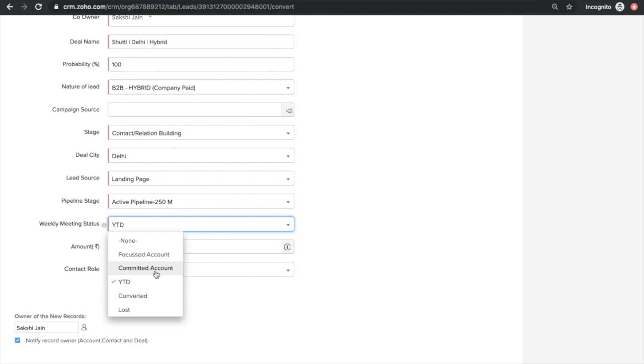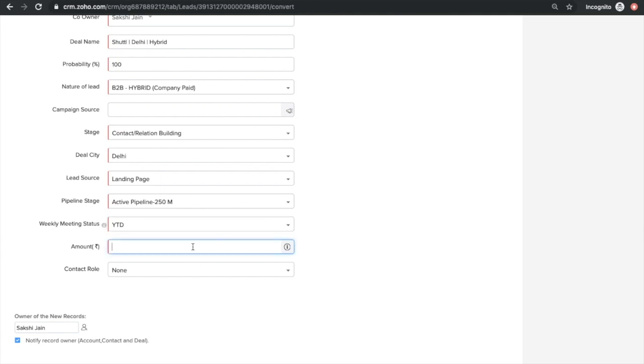But since it's a very early stage of the deal, I have already selected YTD, which is yet to be decided, as a default value. So later in your stages, when you probably reach the ENB or proposal sharing stage, you can change this option to either focus or committed, and we would be fetching the data of focus and committed from here itself.